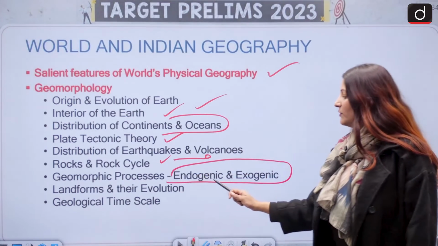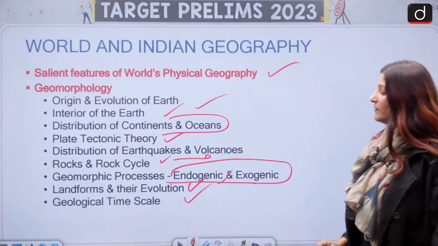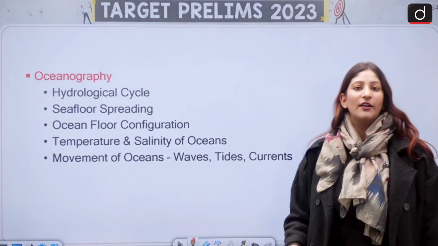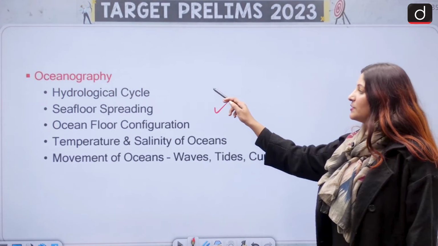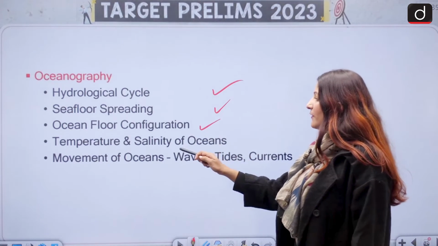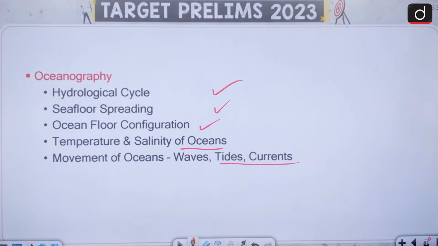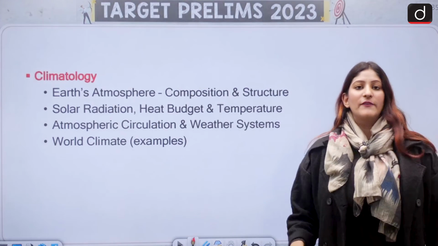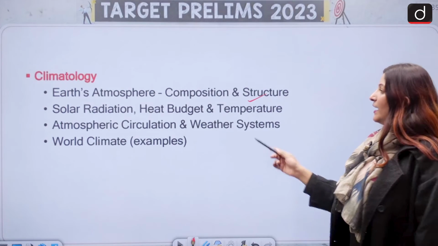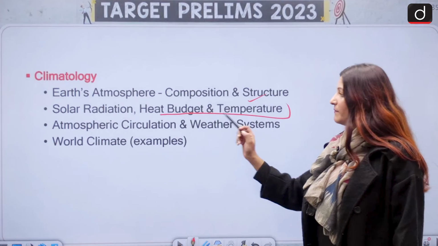Geomorphic process, in which we have both endogenic and exogenic landforms and their evolution, and the geological time scale is important. Then we have oceanography, in which hydrological cycle, sea floor spreading concept, which is of course the concept related to plate tectonics, ocean floor configuration, temperature and salinity, and movement of ocean, in which waves, tides and currents are important. In climatology, we have Earth's atmosphere, what is the composition, which gas is what percent, and structure of it, solar radiation, heat budget and temperature, what is insolation and so on.